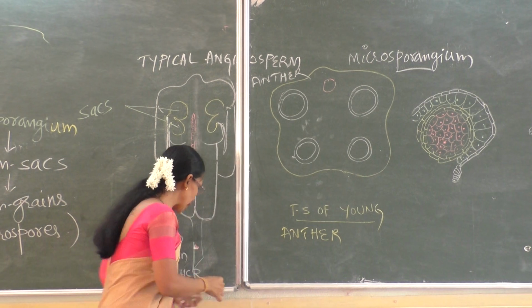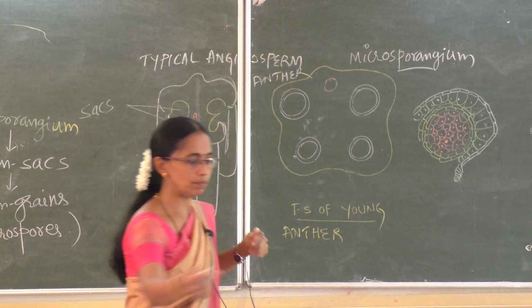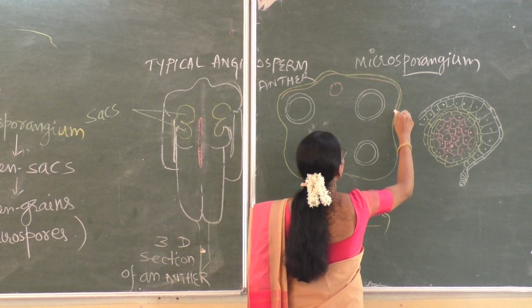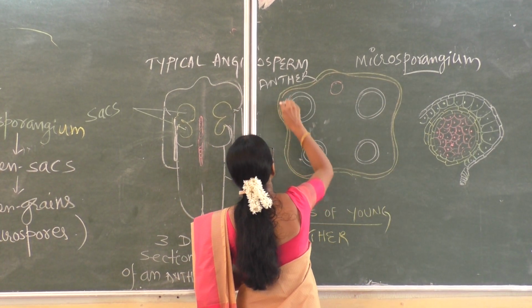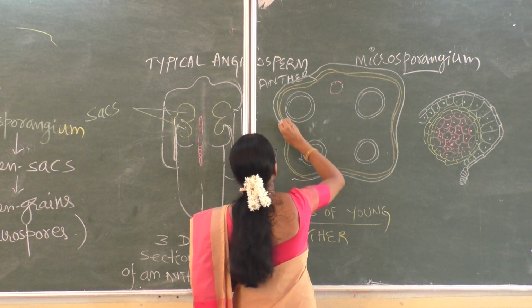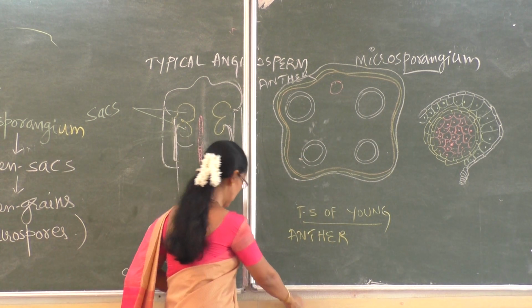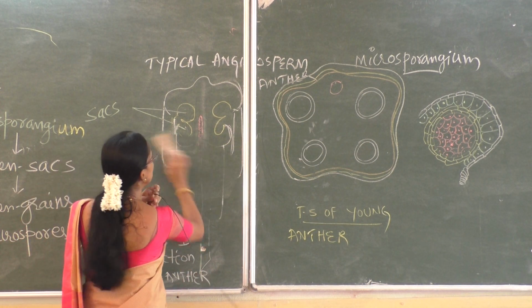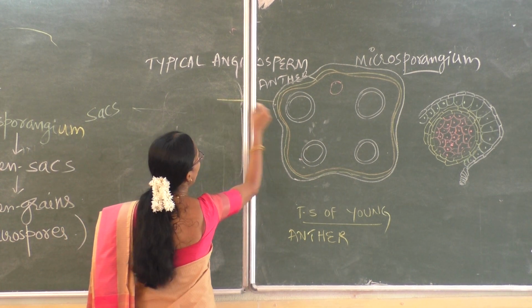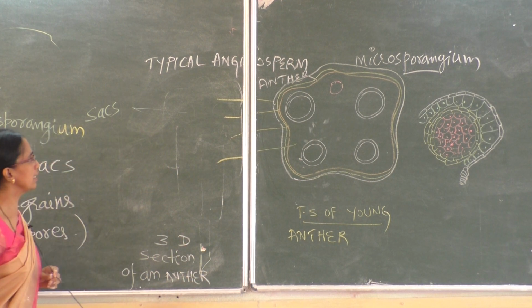A microsporangium is made up of 4 wall layers. See, 1, 2, 3 and one more. So, 1, 2, 3, here one more. It is with 4 wall layers. These 4 walls, 1, 2, 3 and 4, are named like this.